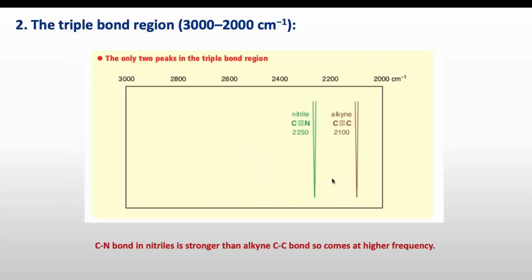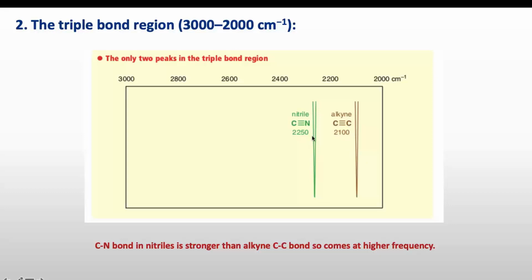Now comes the second region, which is from 3000 to 2000 centimeter inverse, the triple bond region, and two main bonds appear here. There's a C triple bond N and C triple bond C. C triple bond N appears around 2250 and C triple bond C appears around 2100 centimeter inverse.